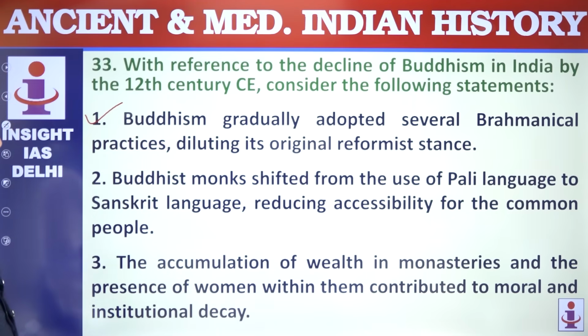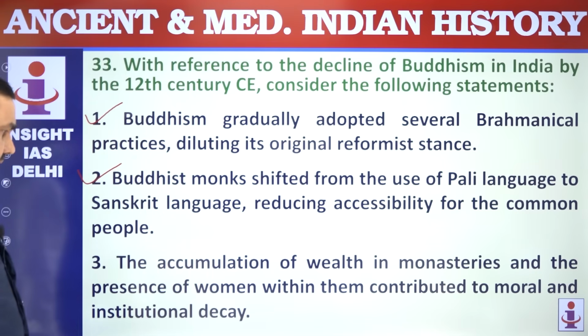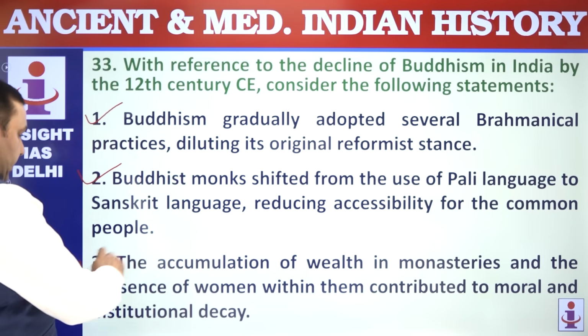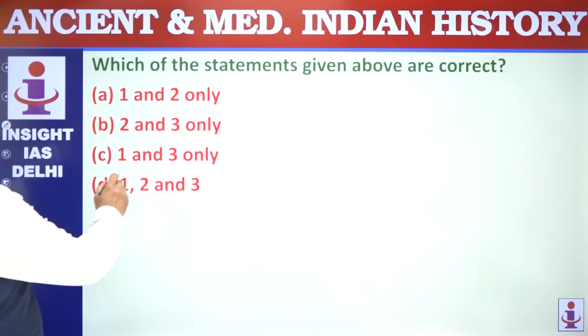Buddhist monks shifted from the use of Pali to Sanskrit. That is one of the adaptations, correct? The accumulation of wealth in monasteries and the presence of women within them led to moral degradation. That's correct. 1 to 3, all are correct.